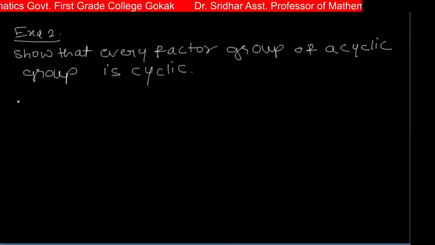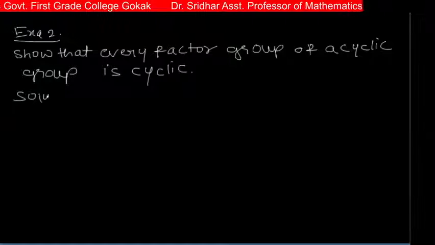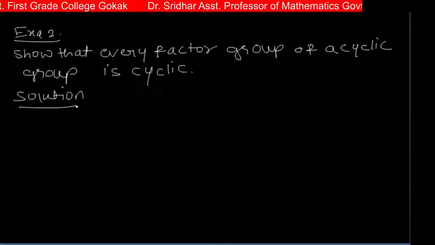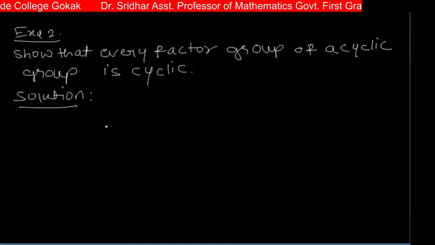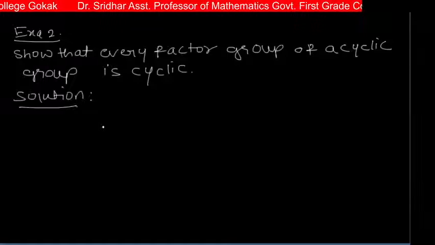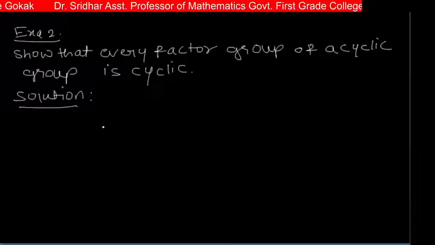So here we have to show that every factor group of a cyclic group is cyclic.